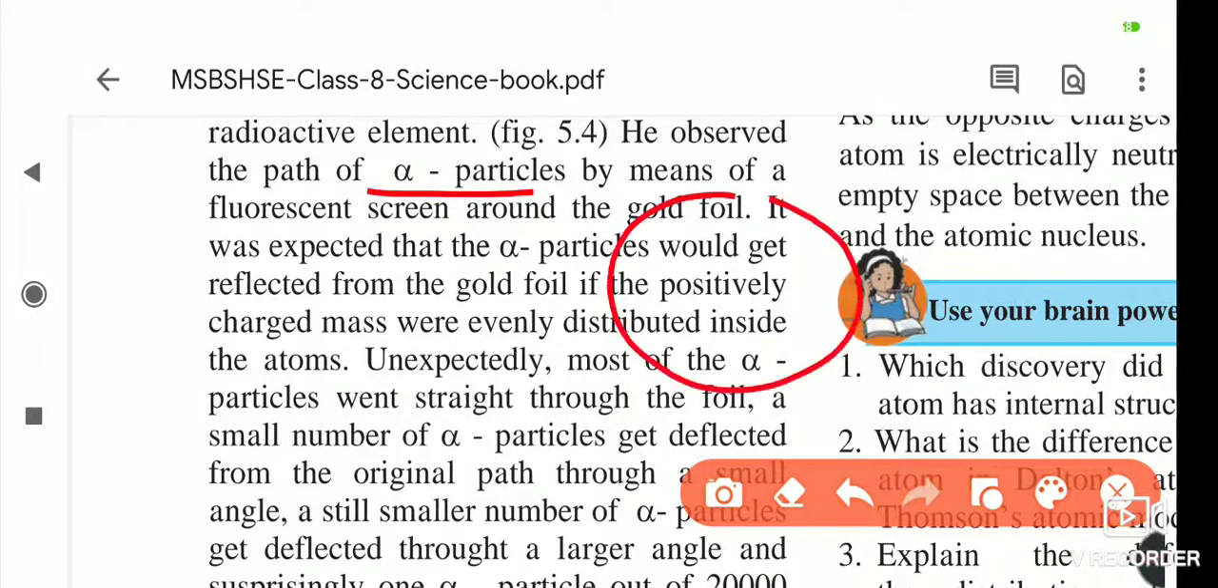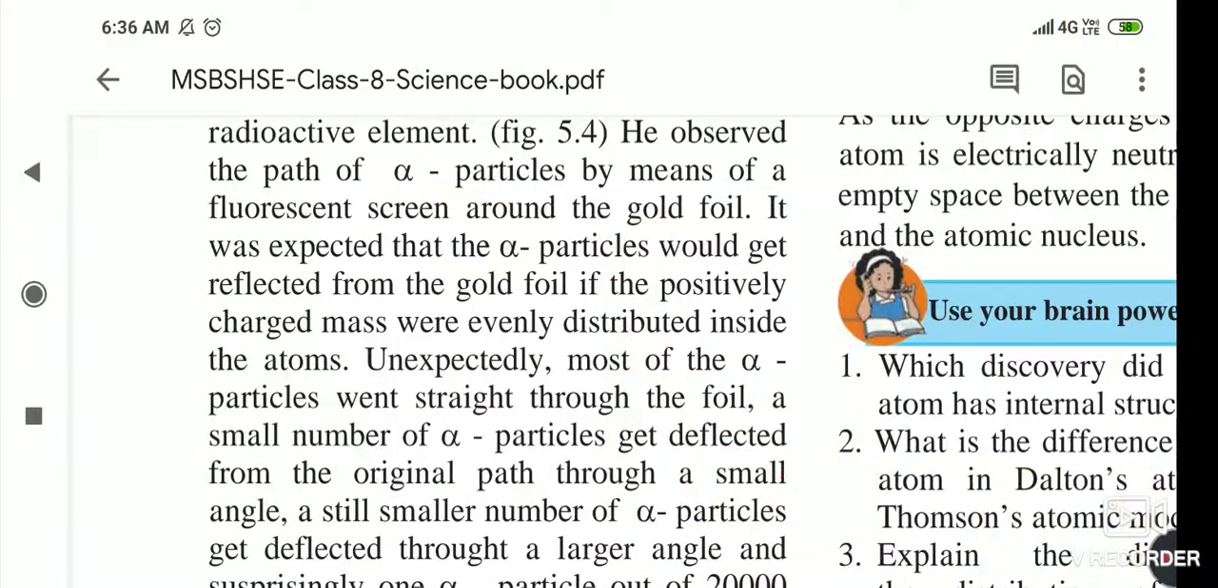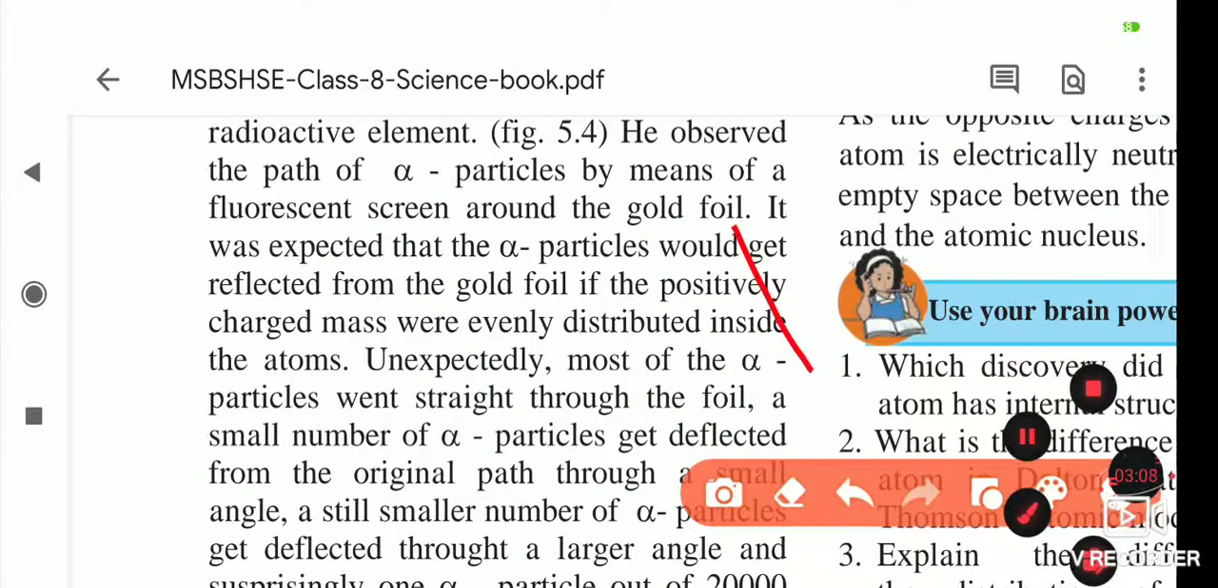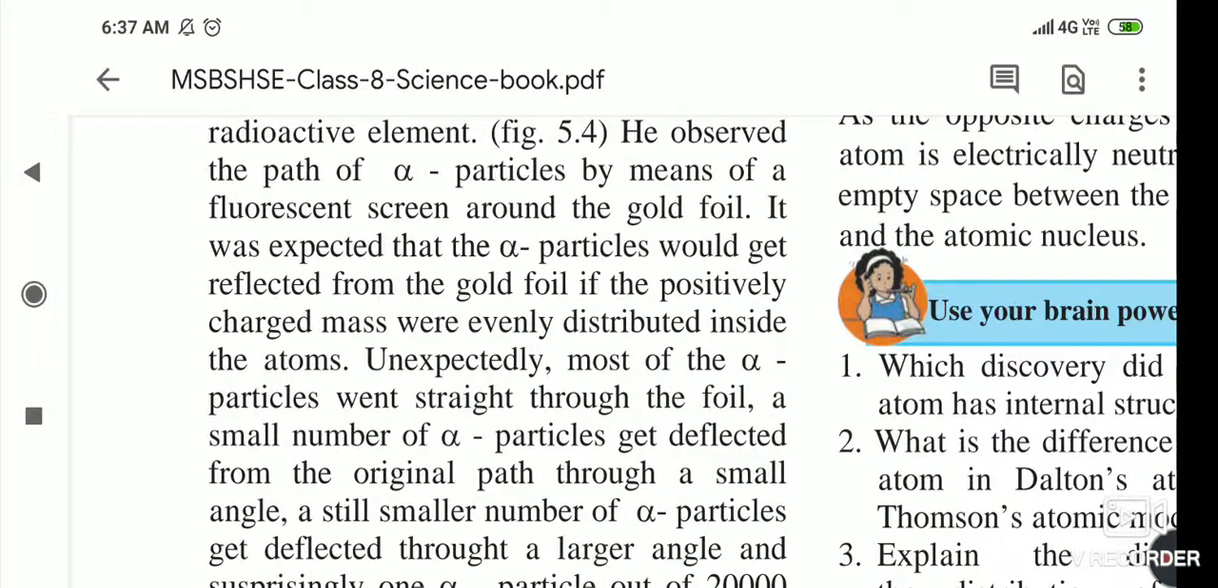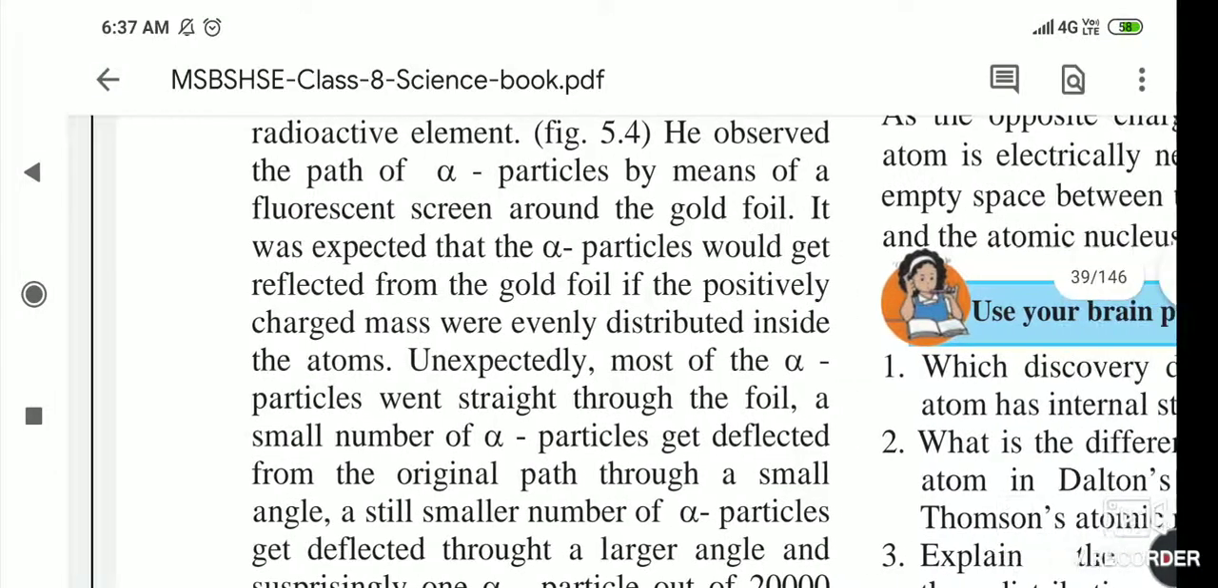He took this foil, and on it he threw the alpha particles, and then here is the fluorescent screen he had put here for observing the path of the alpha particles. Now, if the positively charged mass were evenly distributed inside the atom, then most of the alpha particles would go straight through the foil.